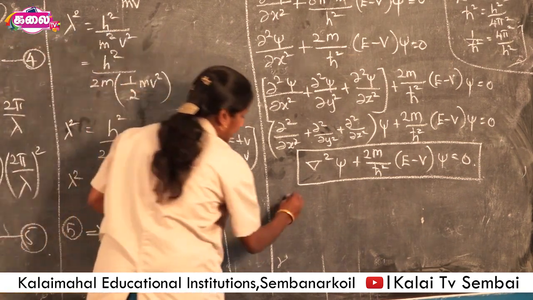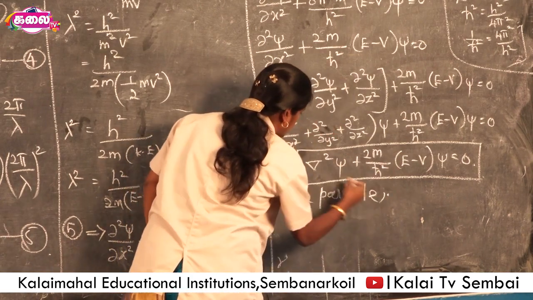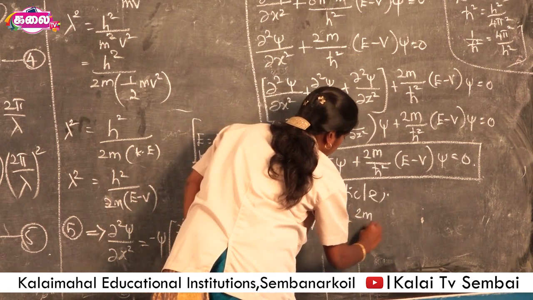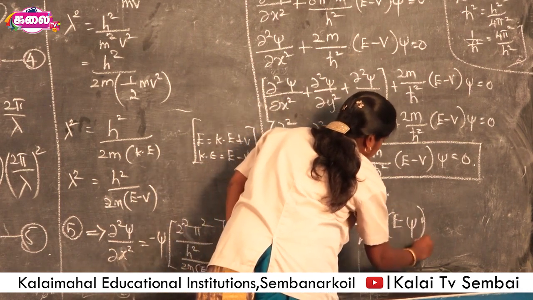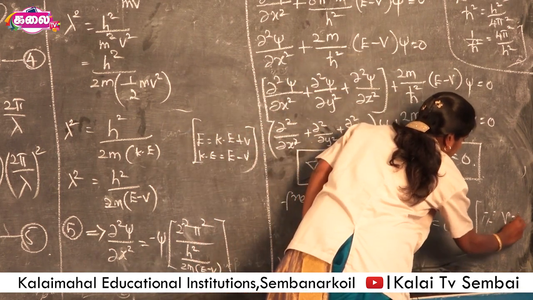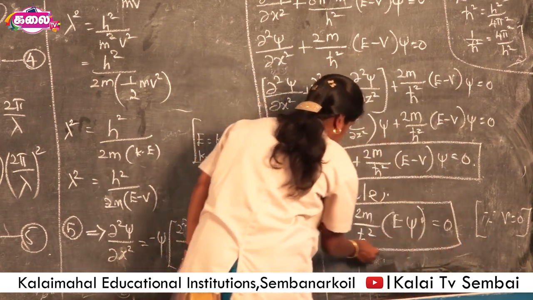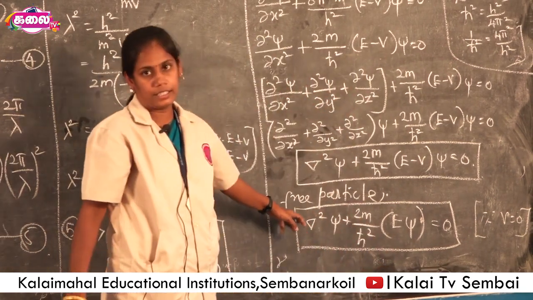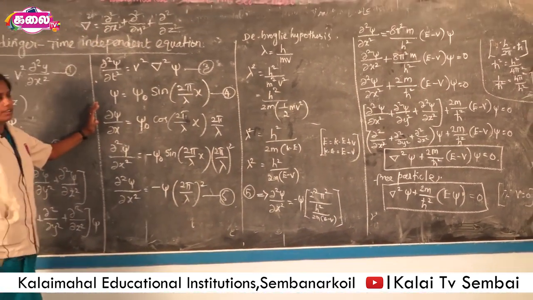So for a free particle, the equation is del squared psi plus 2m divided by h cross squared into E psi is equal to 0, because potential is 0 for a free particle. So this is the time independent Schrodinger equation for a free particle. That's all. This is the time independent Schrodinger equation.